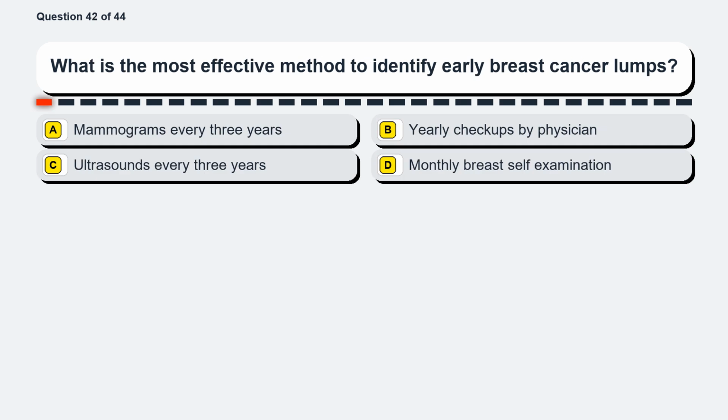Question 42. What is the most effective method to identify early breast cancer lumps? Option A, mammograms every 3 years. Option B, yearly checkups by physician. Option C, ultrasounds every 3 years. Option D, monthly breast self-examination.